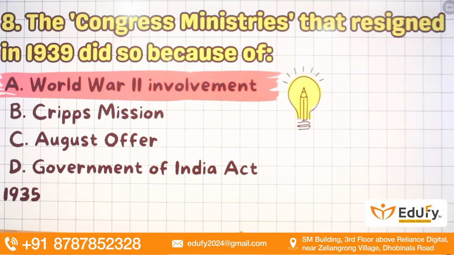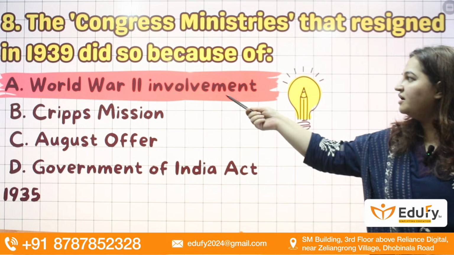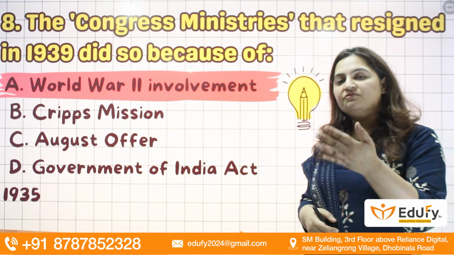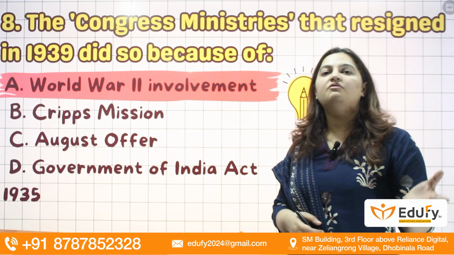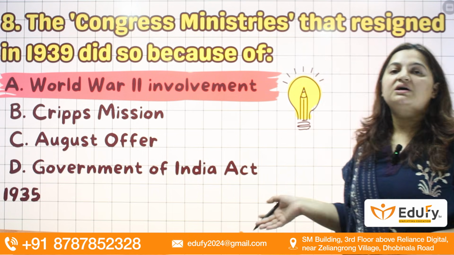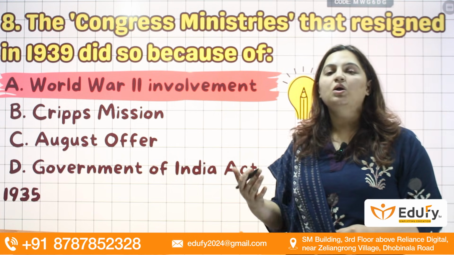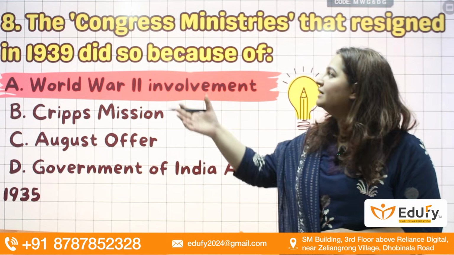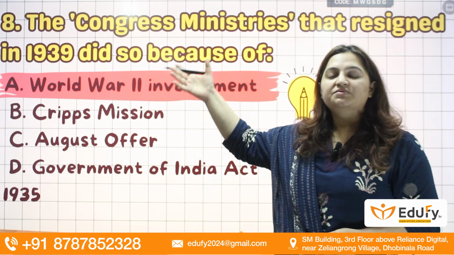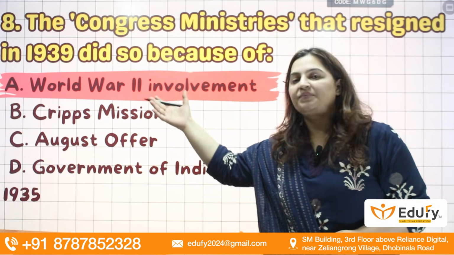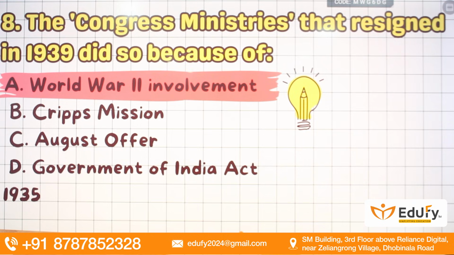Now, coming to the next question, the Congress ministry that resigned in 1939 did so because of World War II involvement. So what happened at that time? The British involved India in World War II as it began without consultation of Indians. There was some unity among all the political parties at that time, and especially the Congress ministries, which were formed in 1937, resigned in 1939. So answer will be A.